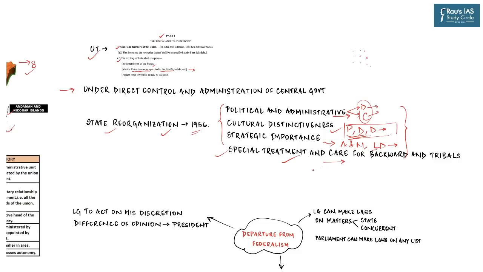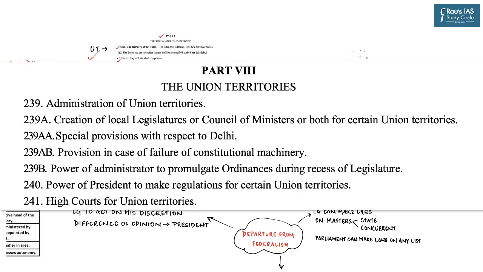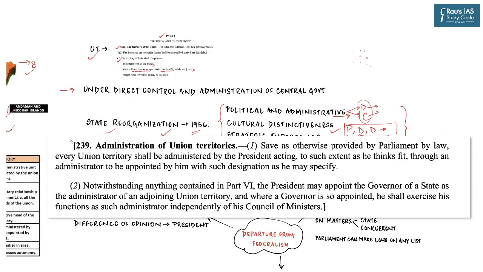Now, when we talk about the Constitution of India, the part which deals with the provisions of administration related to the Union Territories is Part 8 of the Constitution, starting from Article 239 to 241, as you can see on the screen. And even though all the Union Territories belong to one category, there is no uniformity in their administrative system.